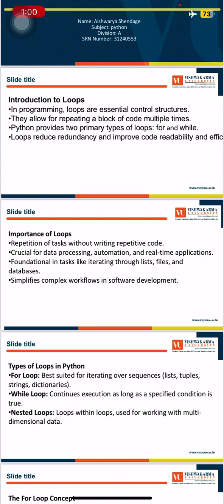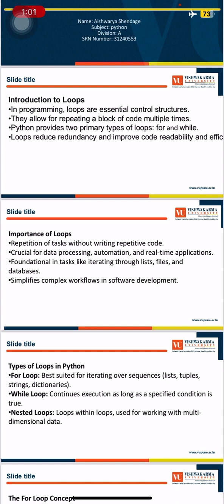So basically, loops are the kind of structures where they keep on repeating the same task until you tell them to stop, or there is a condition, or there is a number of times you carry out the task. They are very crucial for data processing, automation, and real-time application. While processing the data, you have to go through the data quite a few times. So loops help you go through the data again and again.